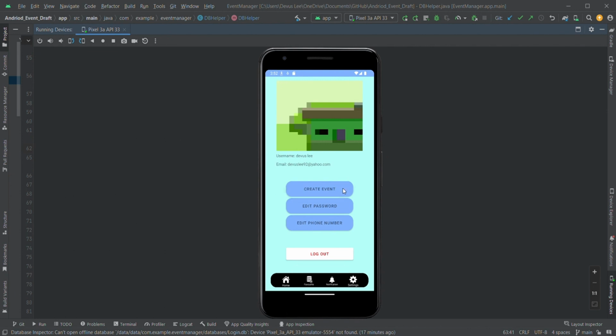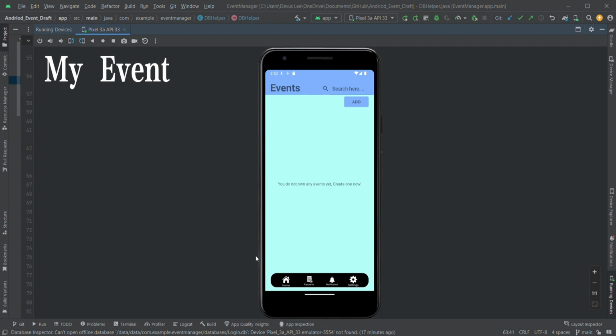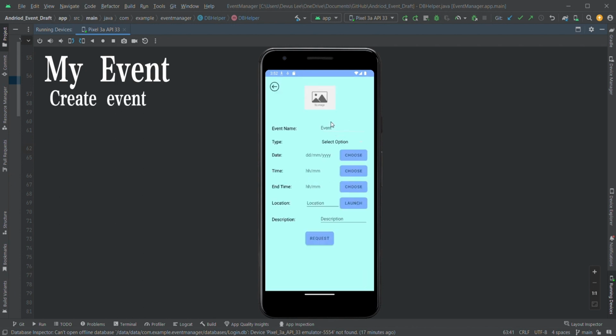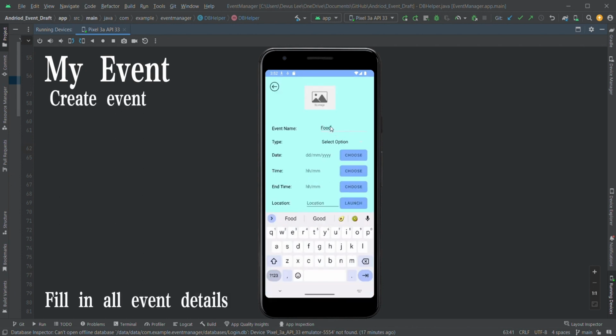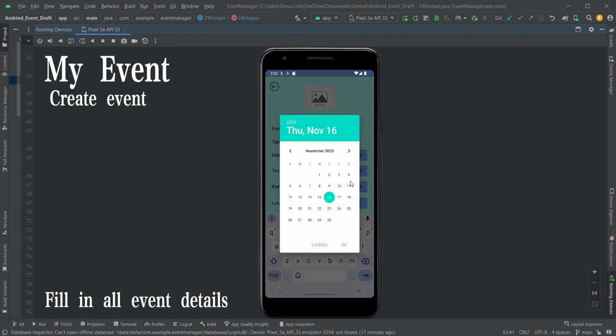Next, we'll create an event. So currently we do not own any events, even though there is one at the home page, but that is an event owned by someone else. So add our own event over here. I'll call it food. The food will be, this type will be others. The date will be 18th. I'll put 19th of November.